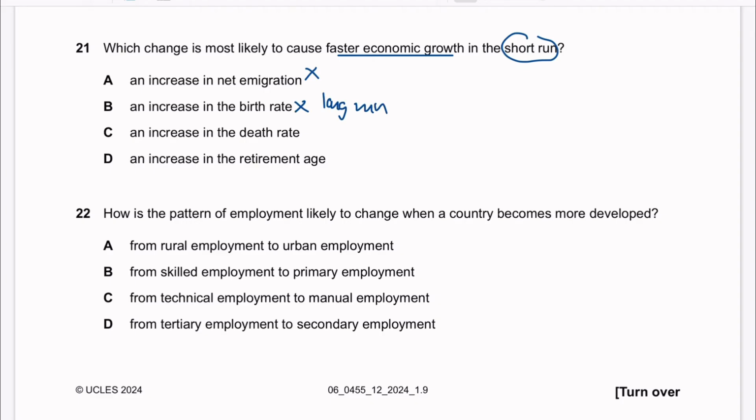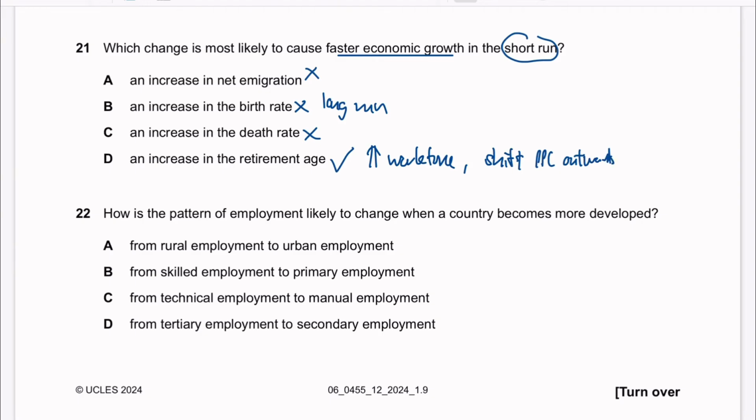I'll explain why later. Increase in death rate? No. Increase in retirement age? Yes. Because when you increase the retirement age, you can immediately increase the size of the workforce. So this shifts the PPC outwards.